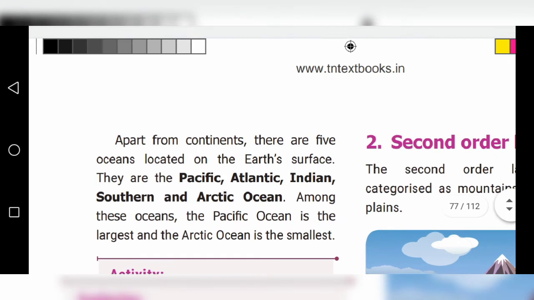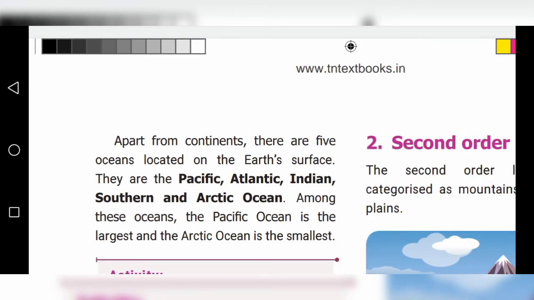Next we are going to see 5 oceans. There are 5 oceans located on the earth surface. They are the Pacific, Atlantic, Indian, Southern and Arctic oceans. What are the 5 oceans, children?